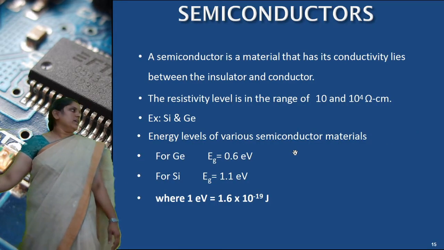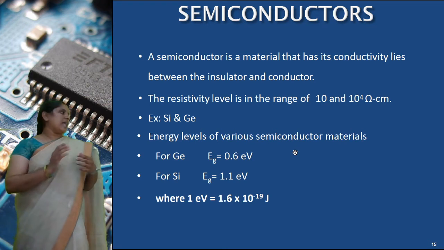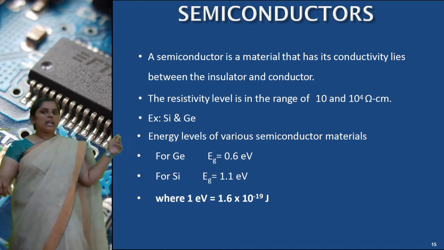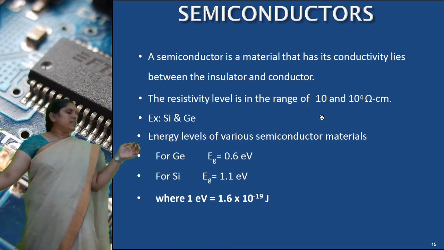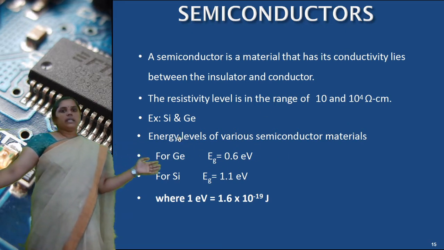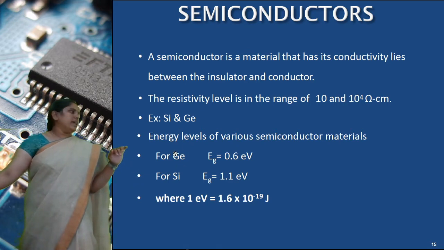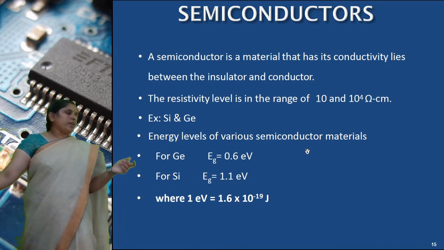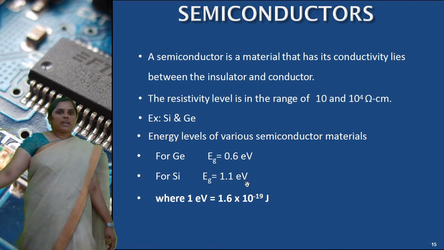Next, semiconductor. The conductivity of a semiconductor lies between insulator and conductor. The resistivity of a semiconductor is 10 to 10 power 4 ohm centimeters. The best examples of semiconductors are silicon and germanium, and the forbidden energy gap for these semiconductors is 0.6 electron volts for germanium and 1.1 electron volts for silicon. Here 1 electron volt is equal to 1.6 into 10 power minus 19 joules.